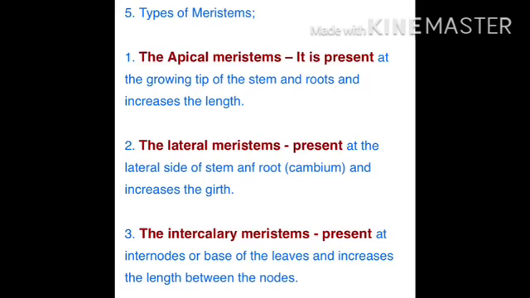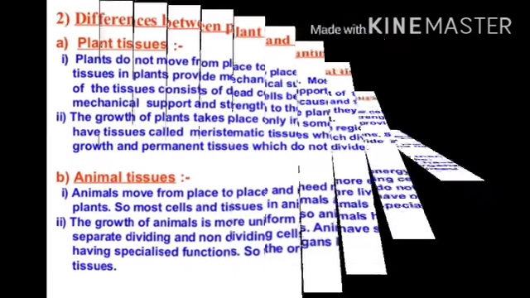As the cells of these tissues are very active, they have dense cytoplasm, thin cellulose wall and prominent nuclei. They lack vacuoles. Can we think why they would lack vacuoles? You might want to refer to the function of vacuole in the chapter on cell.